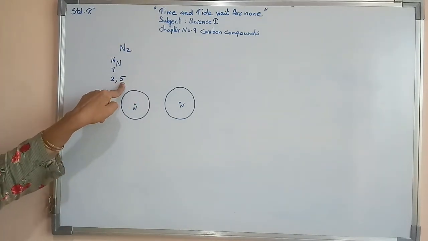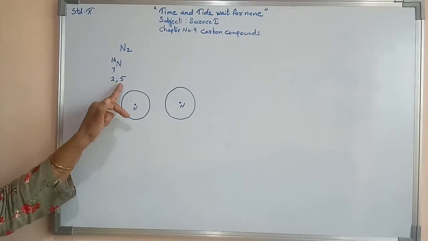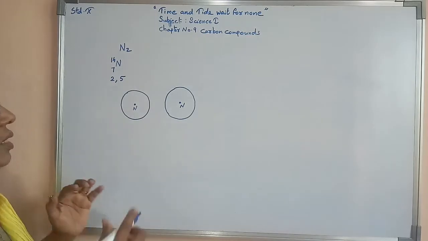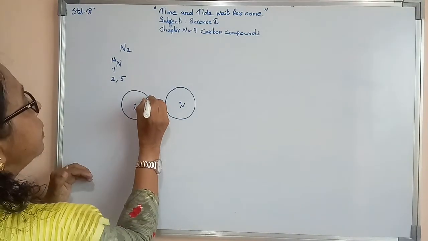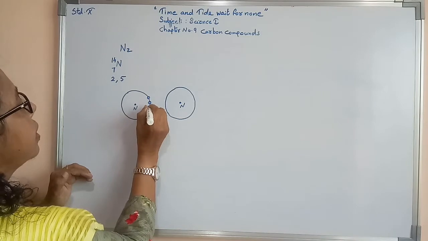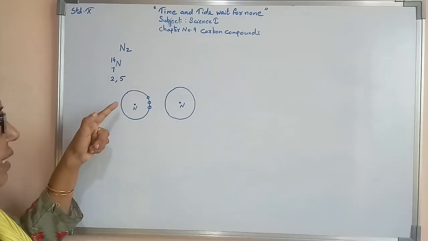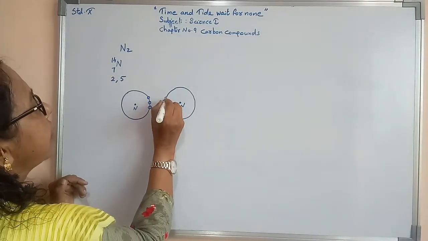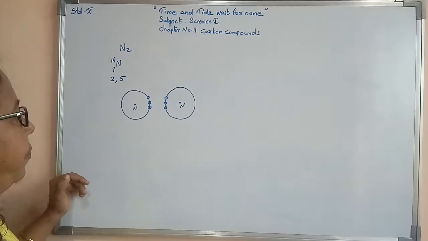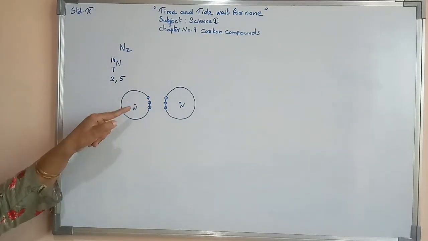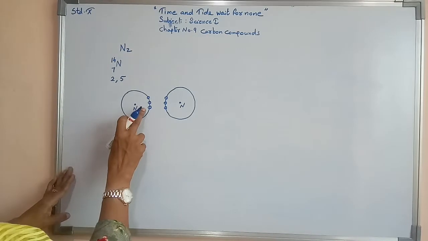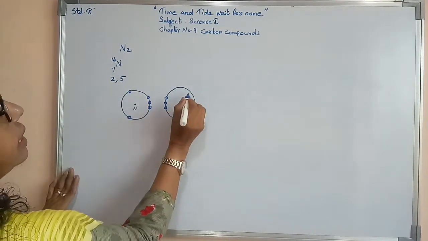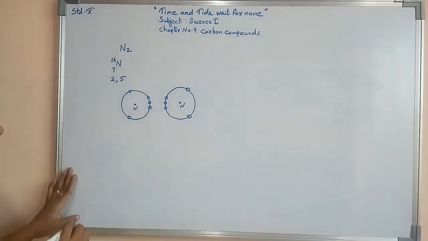Here the outermost orbit has 5 electrons. That means it needs 3 more electrons to complete its octet. So for that, how much requirement is there? That many electrons I am showing here. 5 already there, then it needs 3 more. Similarly, its outermost orbit has 5, it requires 3 more. That 3 I have shown. Now, the outermost orbit of one nitrogen has 5 electrons. 3 I have already drawn, then I am making here 4 as well as 5. 3 already there, 4 as well as 5 I made.